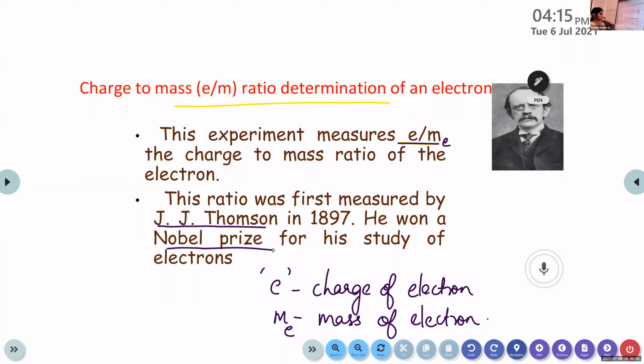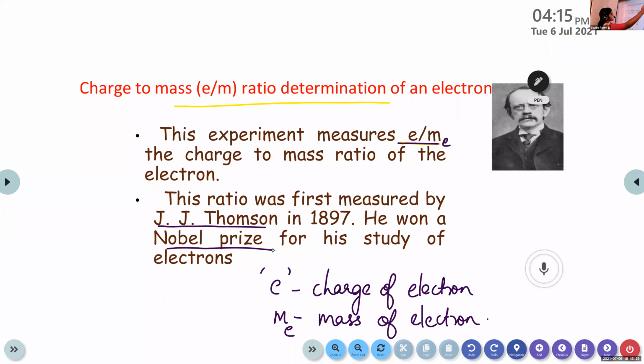Dream Fatima, can you please read the slide? This experiment measures the charge to mass ratio of the electron. This ratio was measured by J.J. Thomson in 1897.